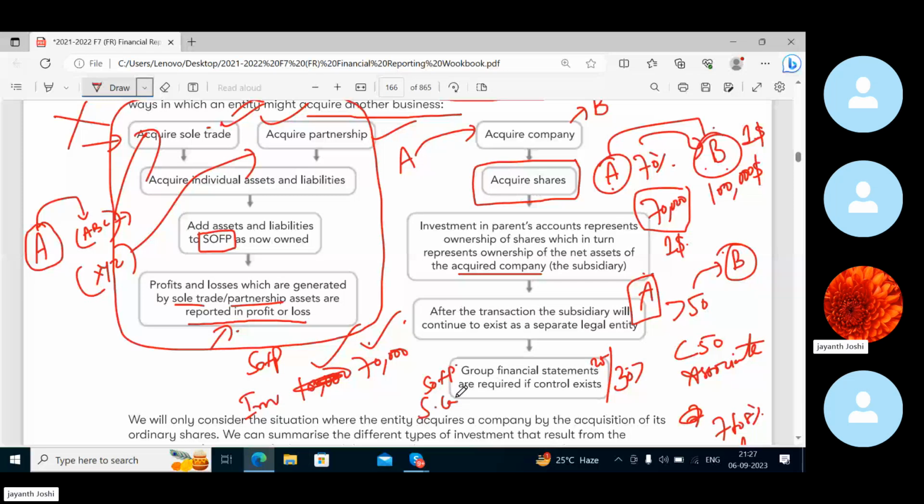So now the investment of parent in subsidiary is how much? 70%. So the rest of the 30% belongs to whom? Non-controlling interest. What is that? Come on, tell me. Hello. Non-controlling interest. Yeah, you have already seen that in the videos, right?